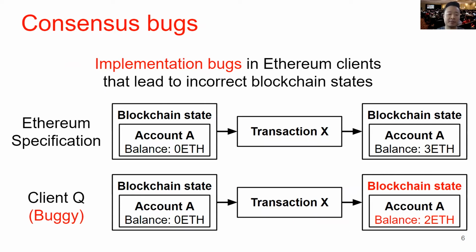Suppose the Ethereum specification says that after transaction X, the blockchain state on the left turns into the blockchain state on the right. A has 3 ETH. Now, if the client Q is buggy, given the same state and transaction X, it might say incorrectly that account A has 2 ETH, which obviously means that Q has a consensus bug.